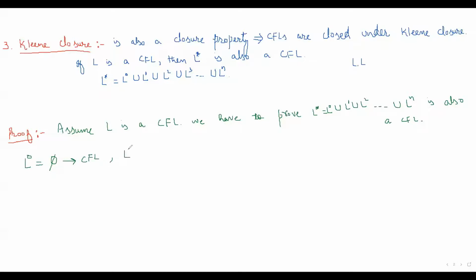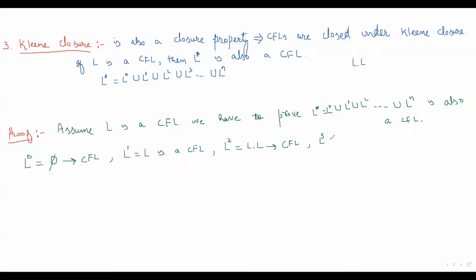Now let's take L1. L1 is L, same. And we have assumed L is a context-free language. Now let's take L2. L2 means L concatenation with L. So L is a context-free language, and the second L is also a context-free language. And concatenation of two context-free languages is also a context-free language. So L square is a context-free language.